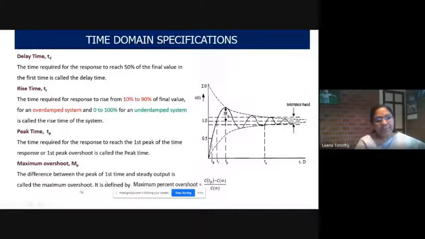So we have delay time, rise time, peak time, and also maximum overshoot.